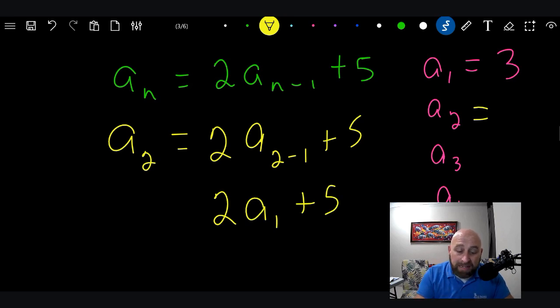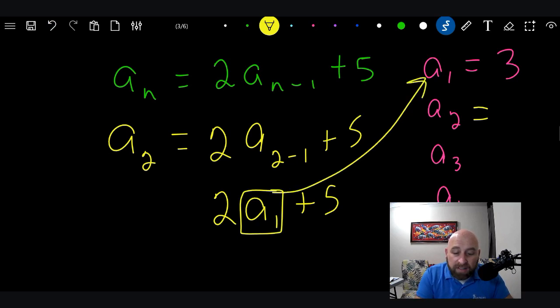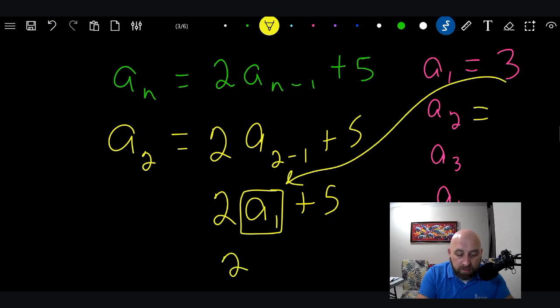Here's where we get to this number right here. Look, it says A1. What does A1 equal? We just found what A1 equals. A1 equals 3. So we're going to plug 3 back in there now. So it's 2 times 3 plus 5. Okay, 2 times 3 is 6, plus 5 is 11.